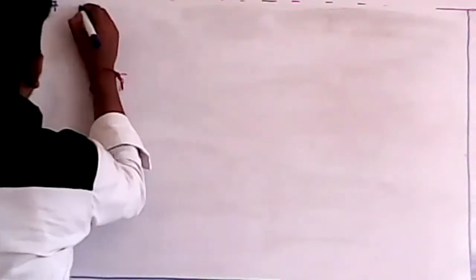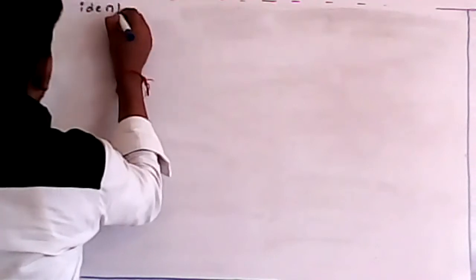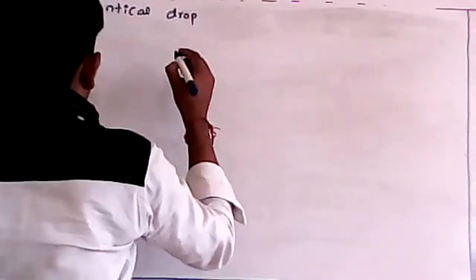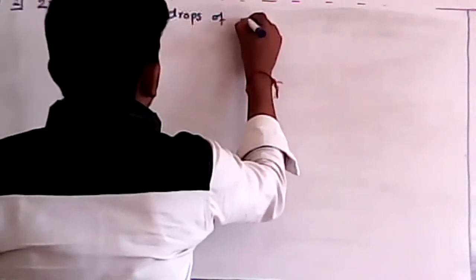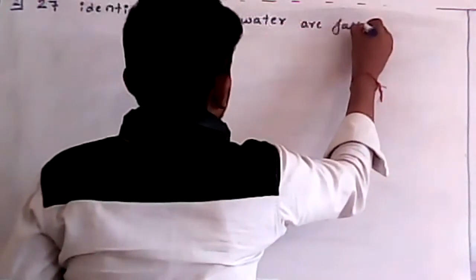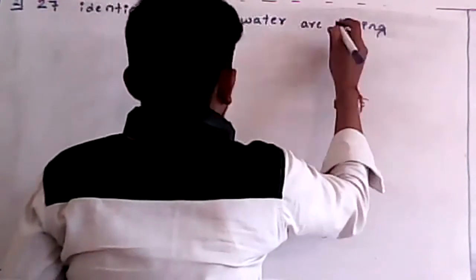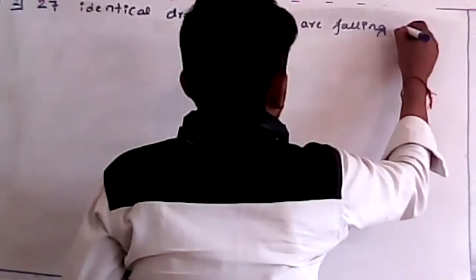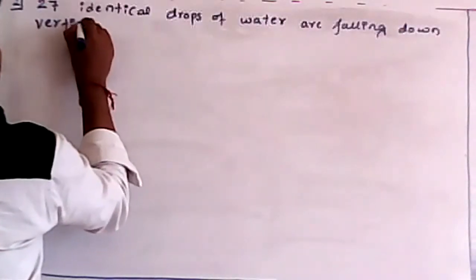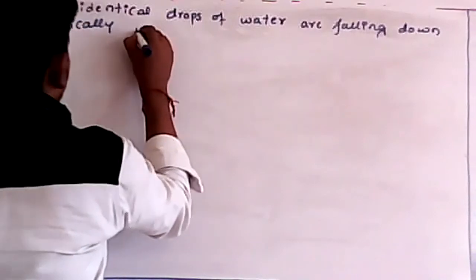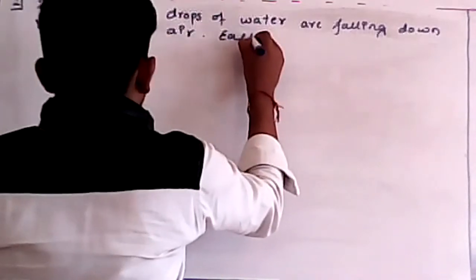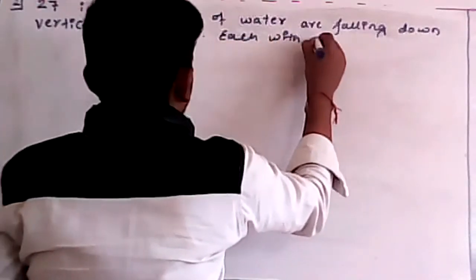27 identical drops of water are falling down vertically in air, each with a velocity.